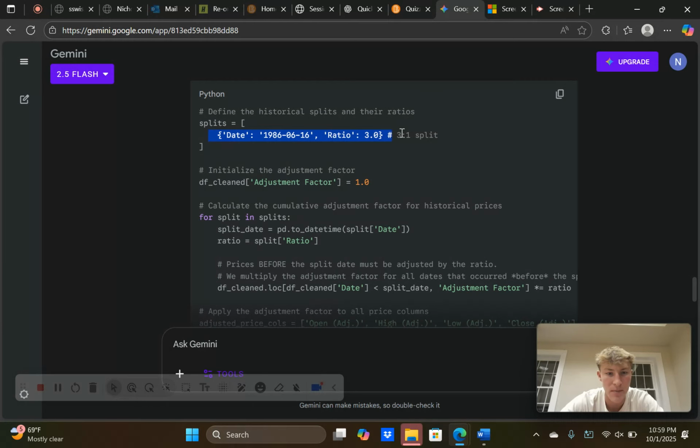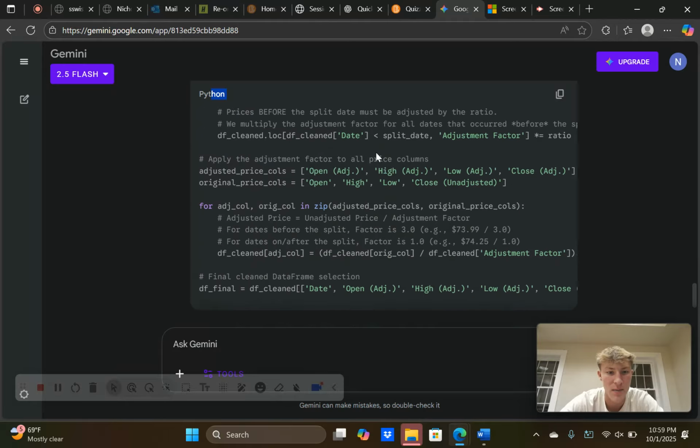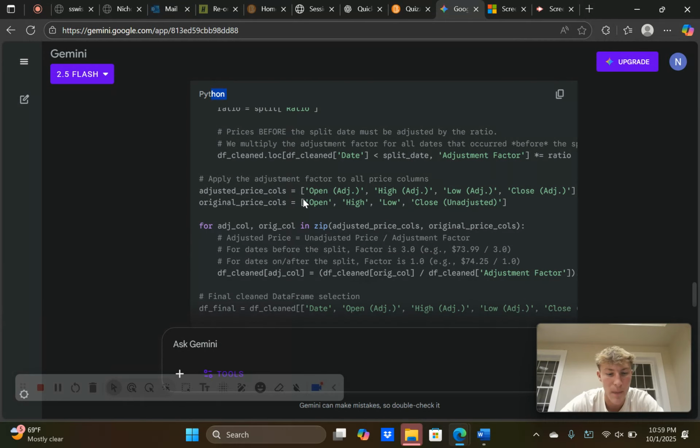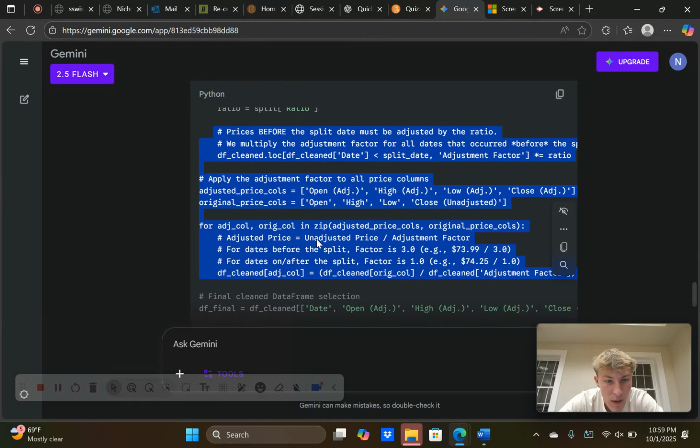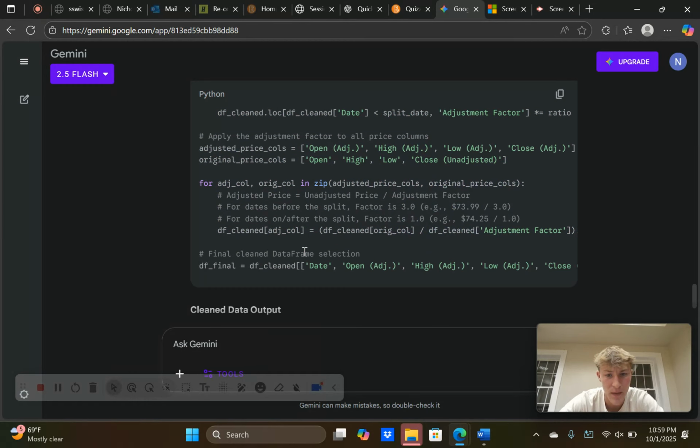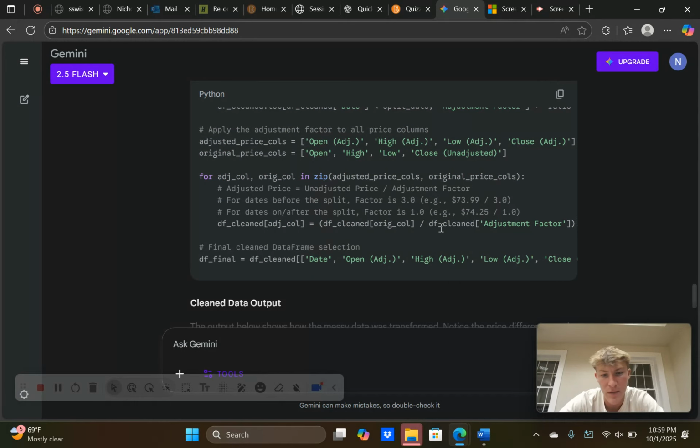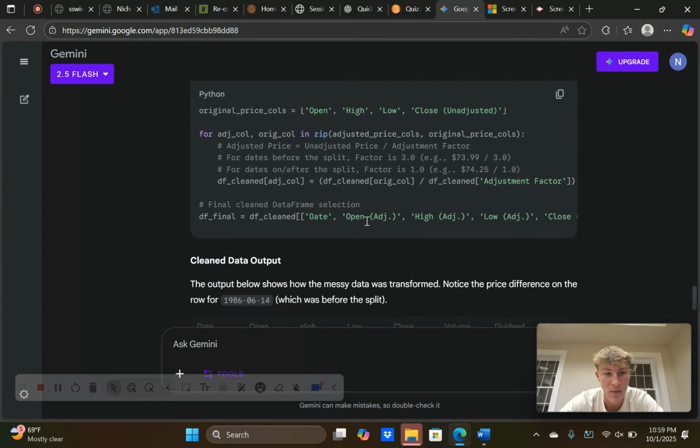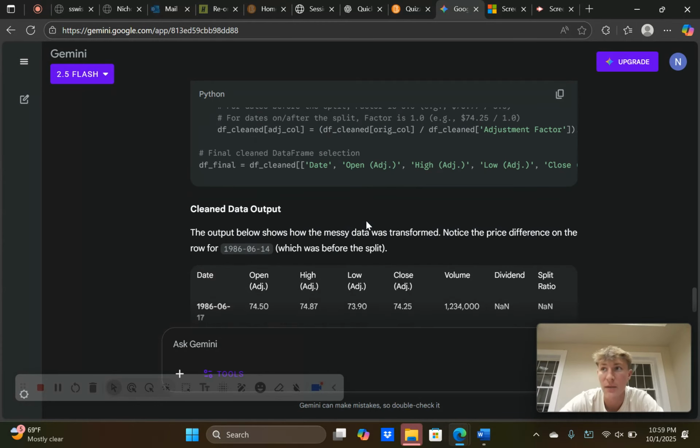This section helps us adjust with the factor, taking the date, the date value, the ratio, and the actual split, and then applying it. The adjusted price is the unadjusted price divided by the adjustment factor. So that's the formula we're using. For dates before the split, the factor is 3.0. And for dates after the split, the factor is 1. So you can see that with the different splits.